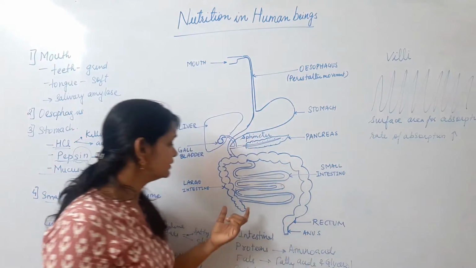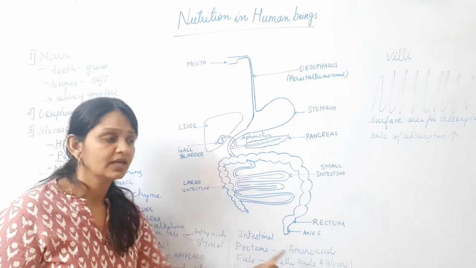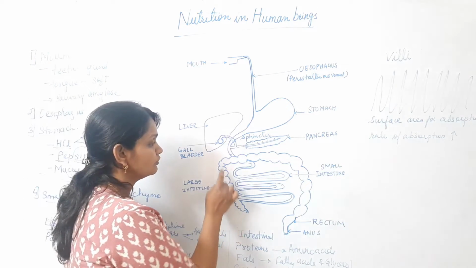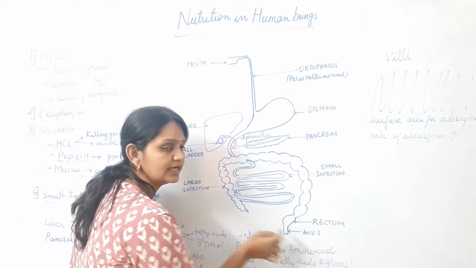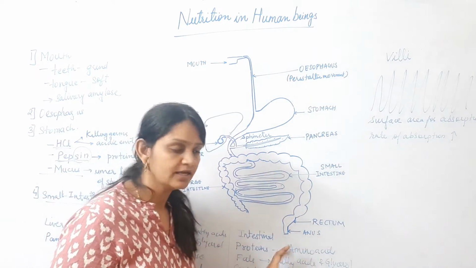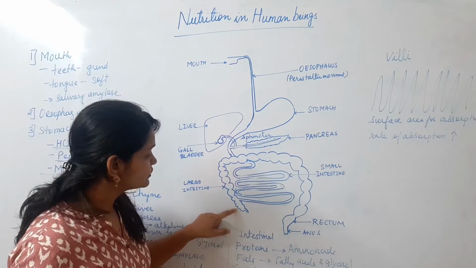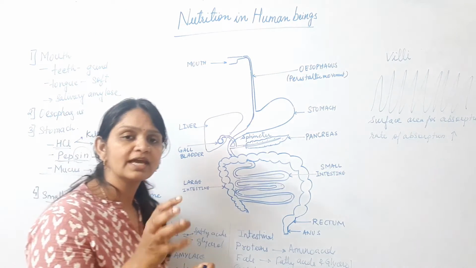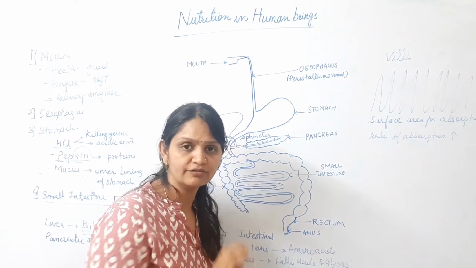Now, what is the role of the large intestine? The undigested food now passes through the large intestine. As it passes, the capillaries in the large intestine will absorb the extra water present in the food.